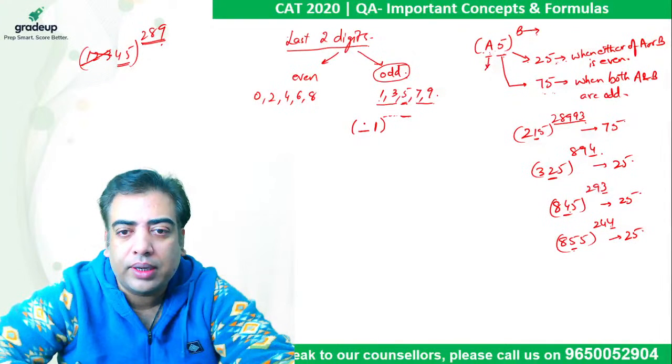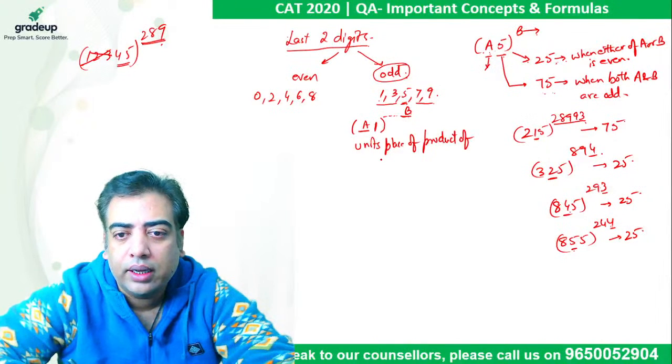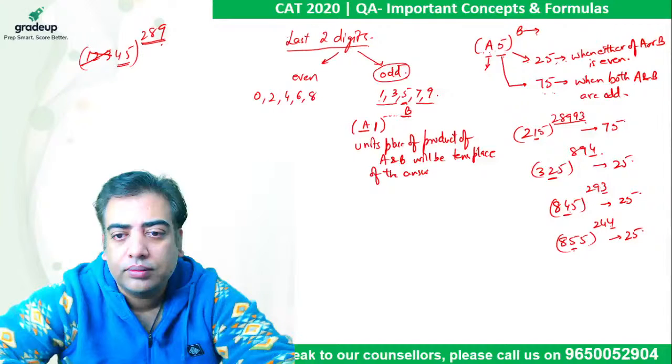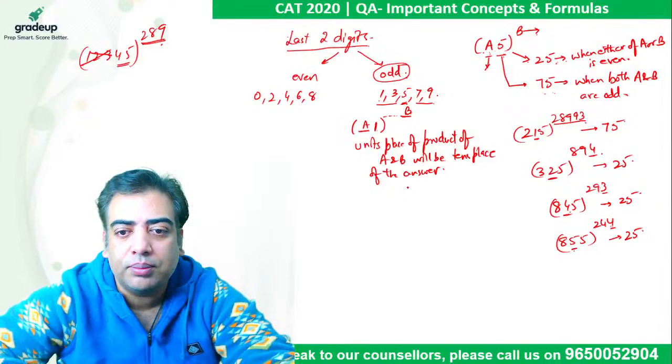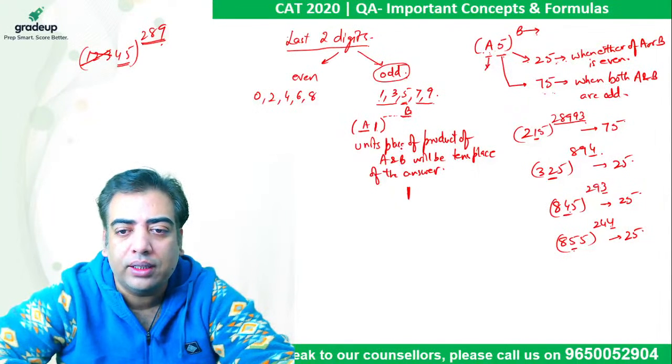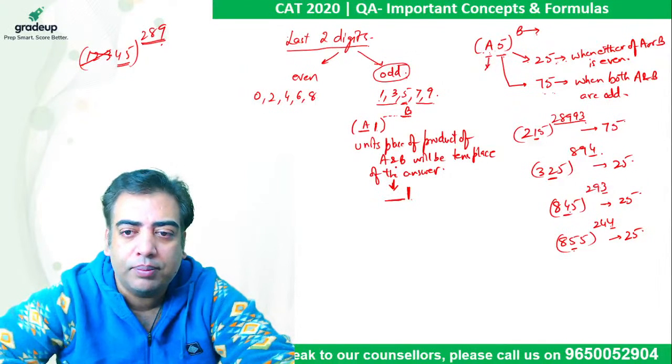I am writing the tens place as A and the units place of the power as B. The units place of the product of A and B will be the tens place. When we simplify A1 raised to power B, the units place of this number is going to be 1, because 1 raised to power anything is always 1. So the tens place will be the units place of the product of A and B.